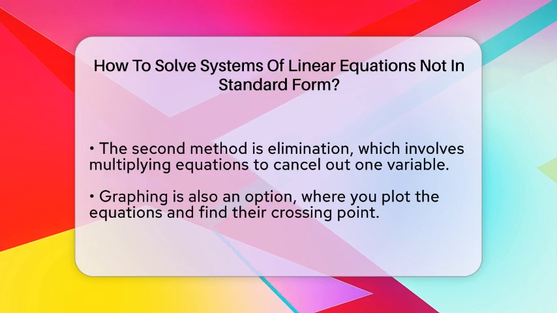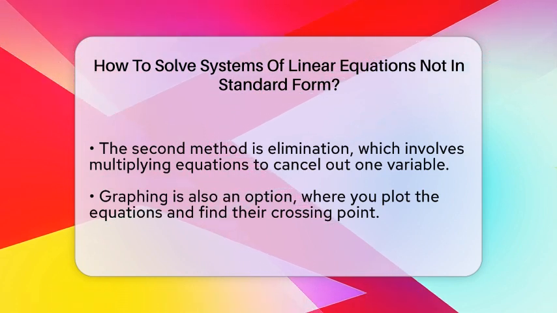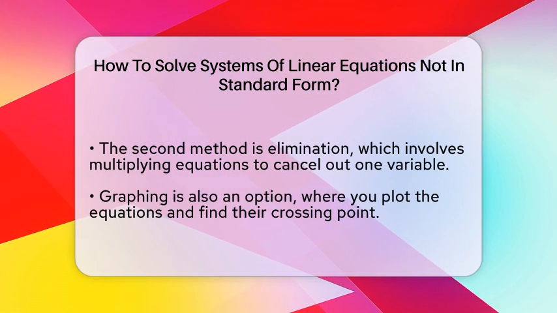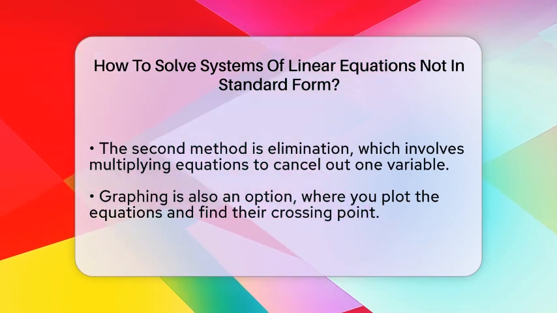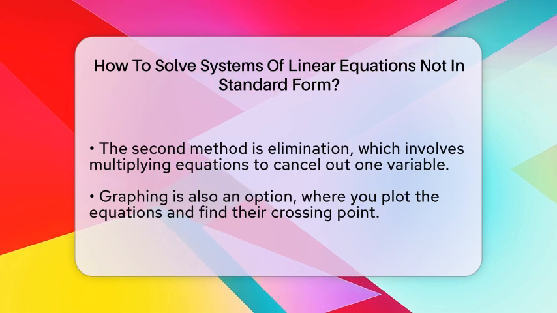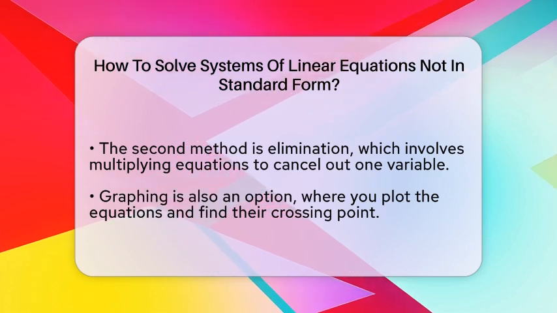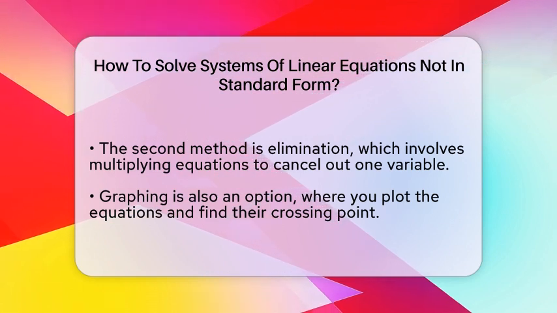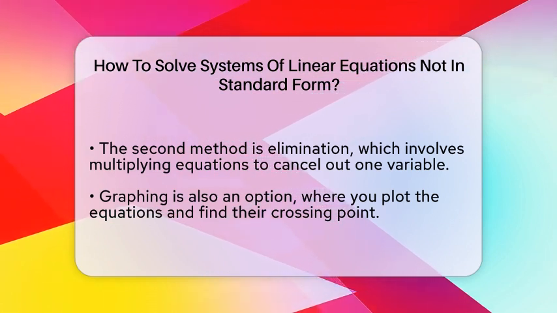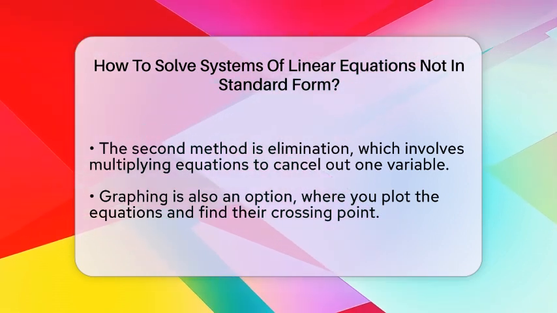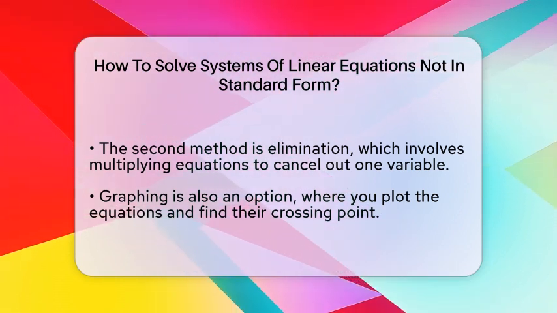Let's look at an example. Suppose you have two equations, 2x equals y plus 5 and 3x minus y equals 7. First, rewrite the first as 2x minus y equals 5. Now your system is 2x minus y equals 5 and 3x minus y equals 7. To eliminate y, subtract the first from the second. 3x minus y minus 2x plus y equals 7 minus 5. Simplify it to get x equals 2.